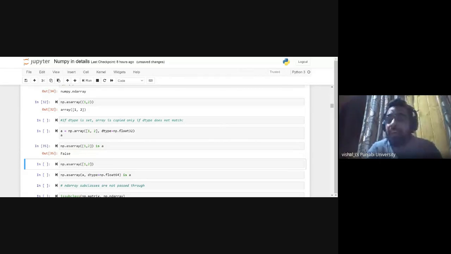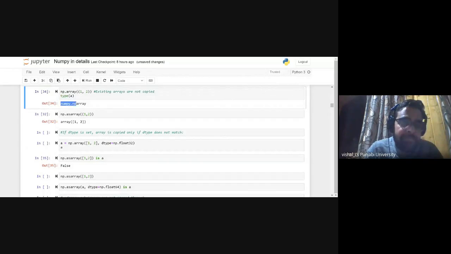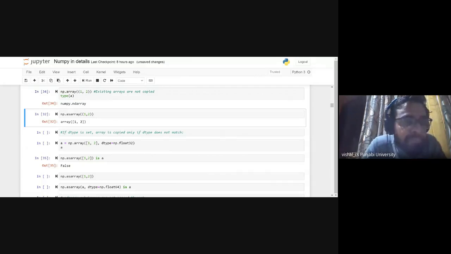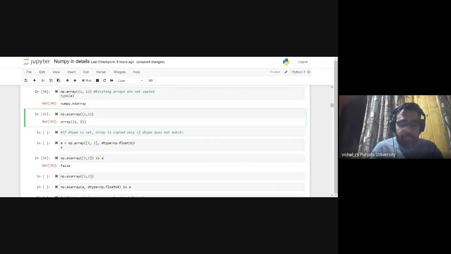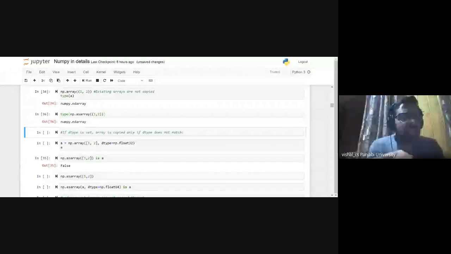See the output here and see the output here. How can they be same? That is float32. I think this one will be different. Listen, so it shows false. Internally they are doing different things.